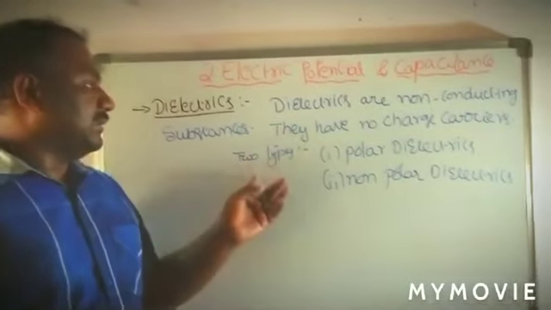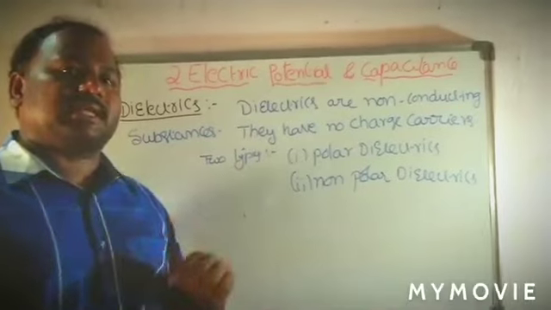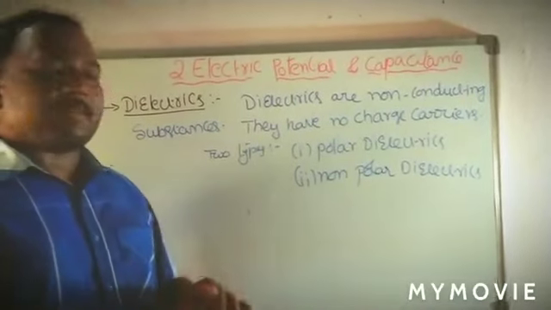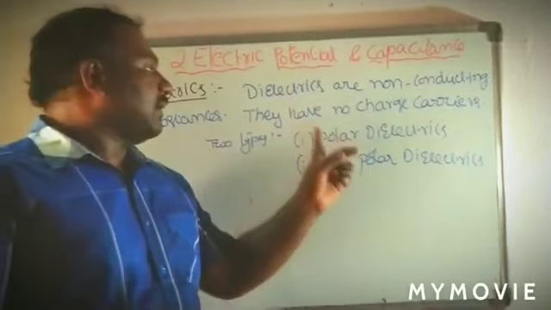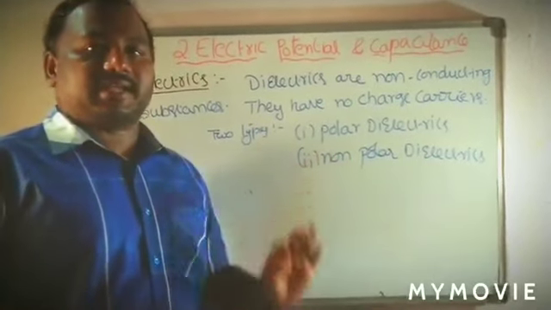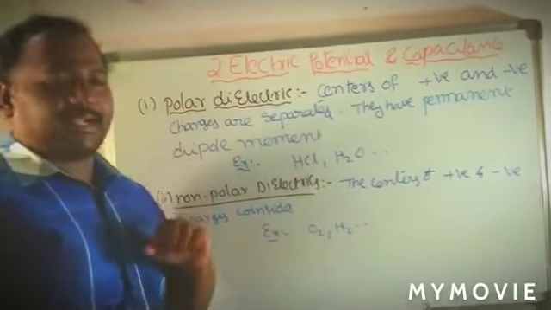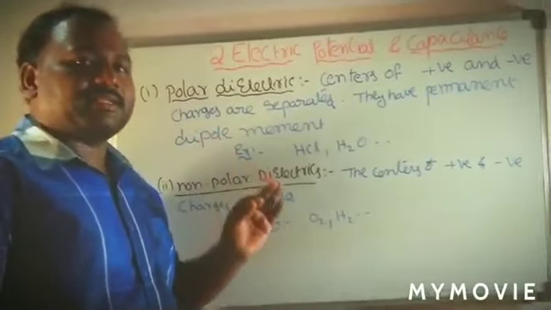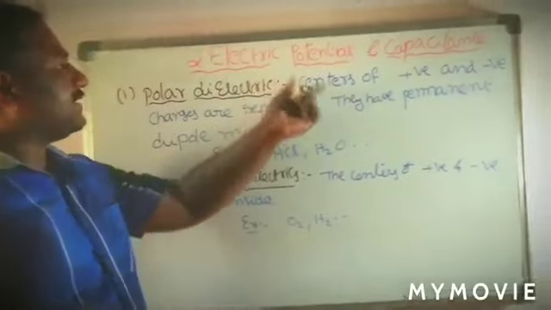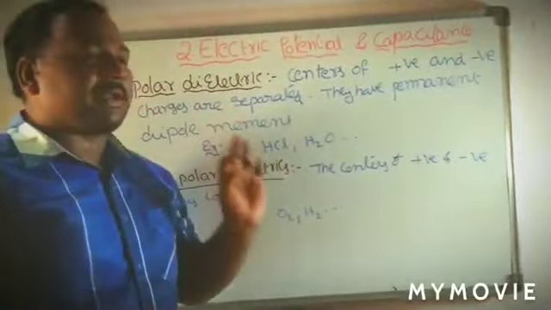There are two types of dielectrics we use in capacitors: one is the polar dielectric, another is the non-polar dielectric. Now see what a polar dielectric is. In polar dielectrics, the centers of positive and negative charges are separated.